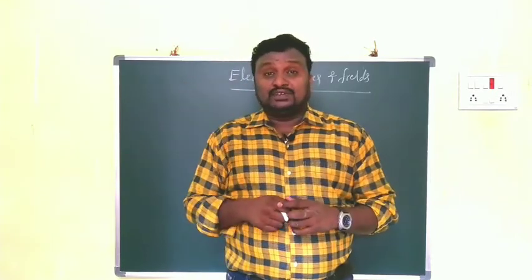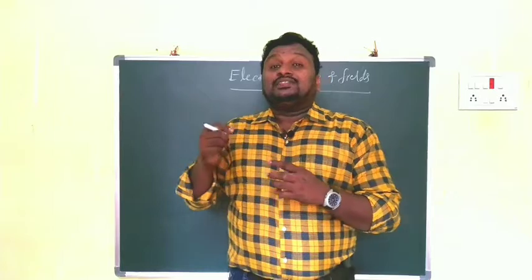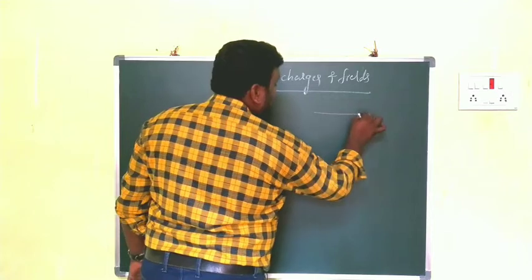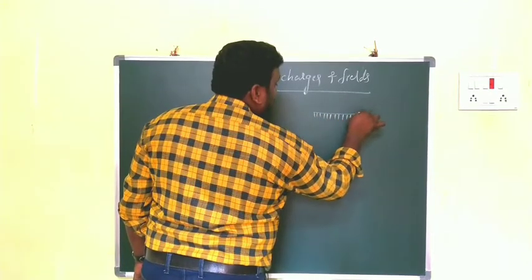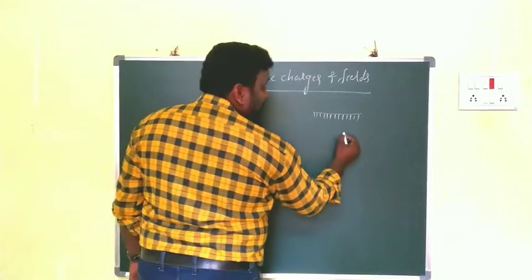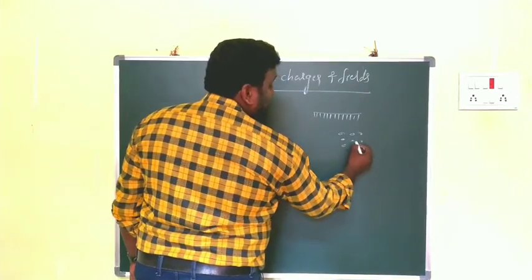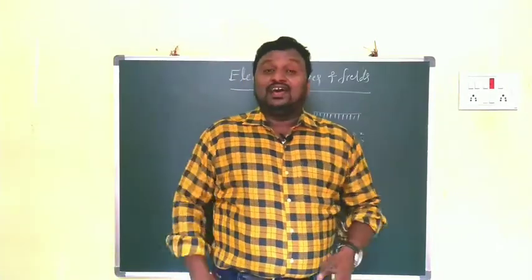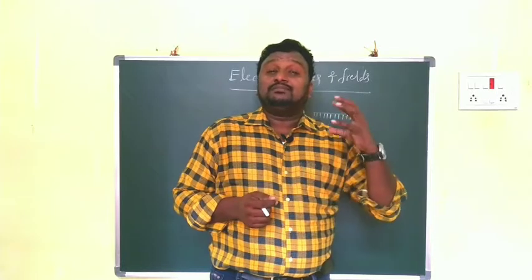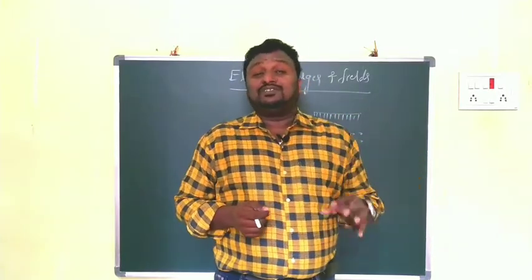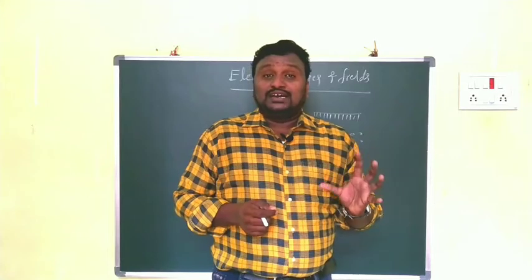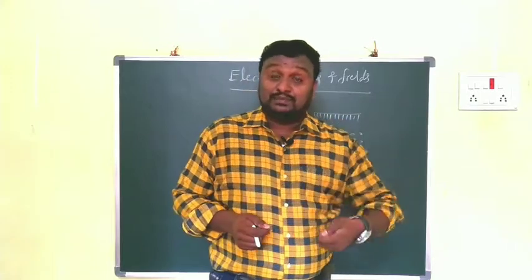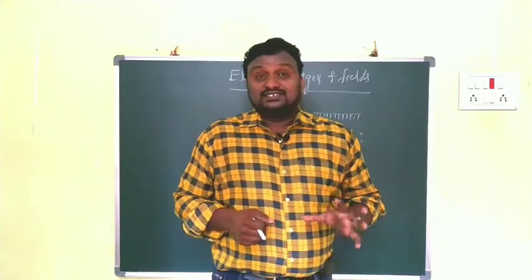and rub it on dry hair, then if it is kept above paper strips, they will be attracted. For example, we are taking this comb. When the comb is rubbed on dry hair and you keep some paper strips near it while combing, and combing means there is a rubbing process going on between the hair and the comb, due to that, if you keep the comb just above dust particles like pieces of paper, they will be attracted. So that's the reason.